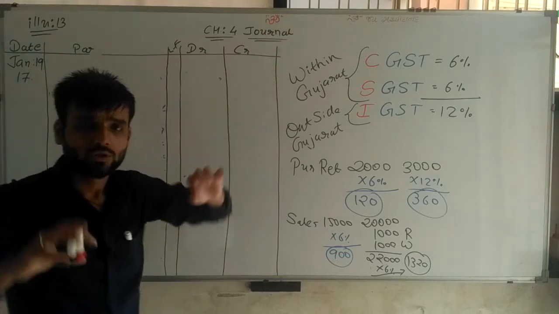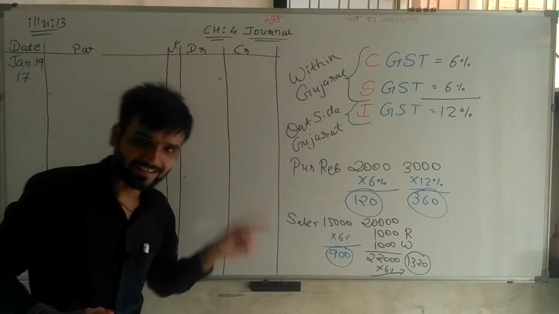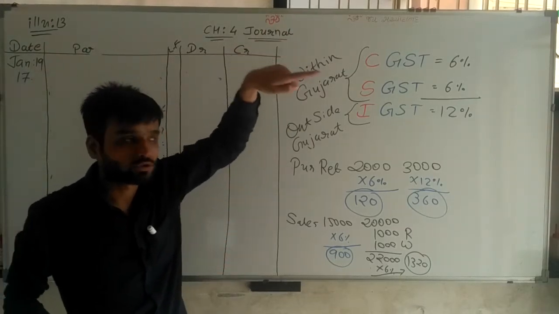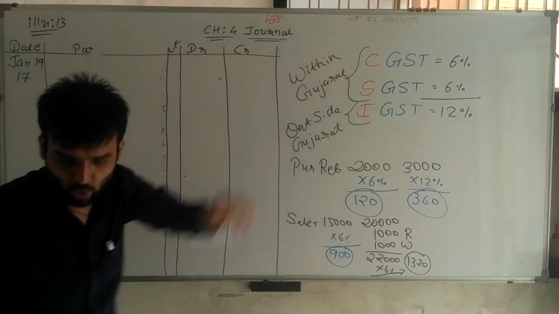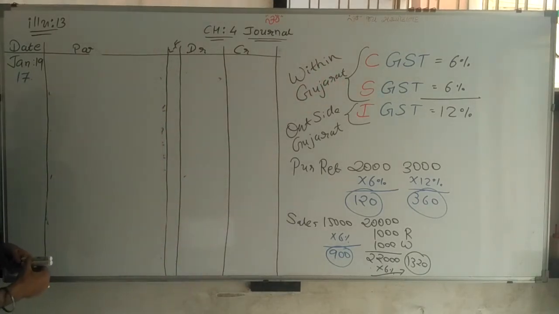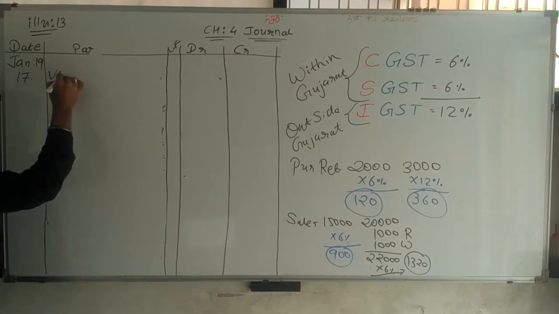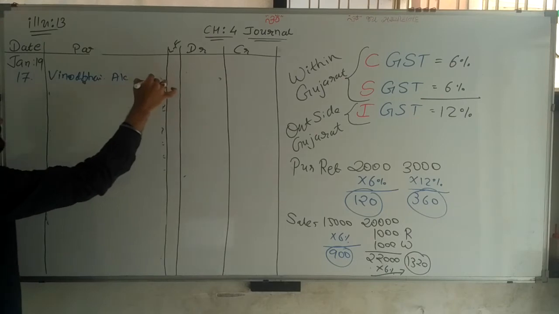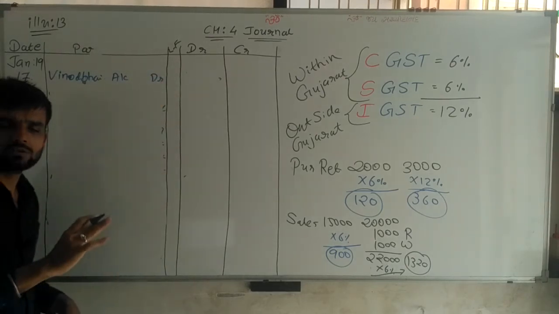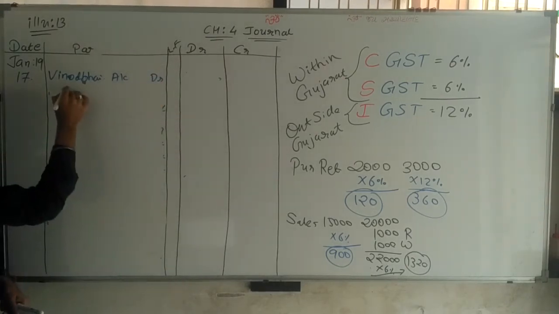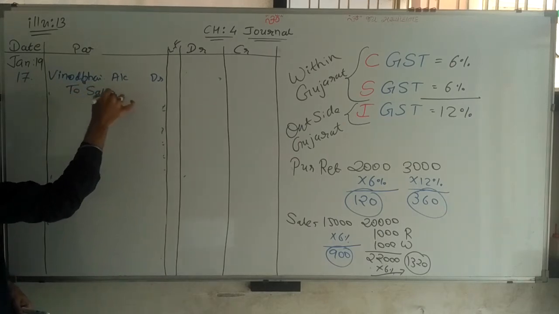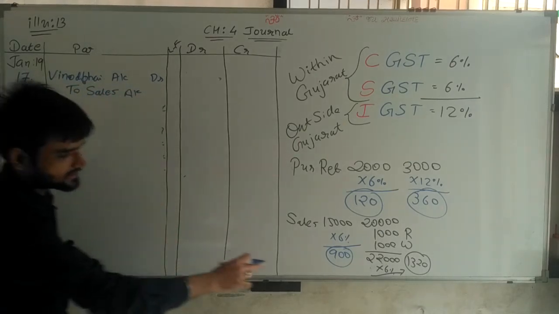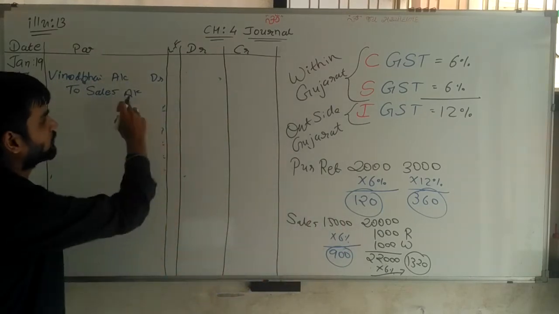Now, first of all, it's a credit transaction, so the other person is a receiver. Name is Vinod Bhai, so I have to write Vinod Bhai account debit. Now total we make at last. First we write to sales account, the goods amount, 20,000.